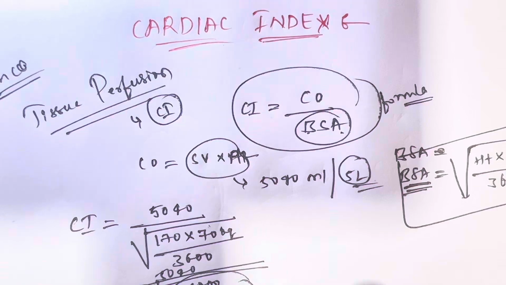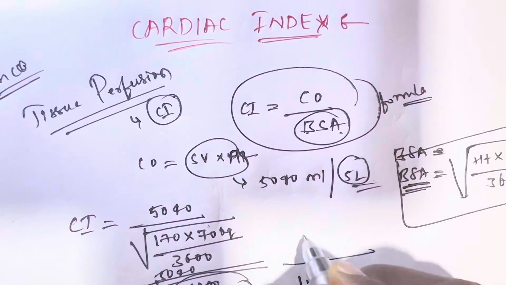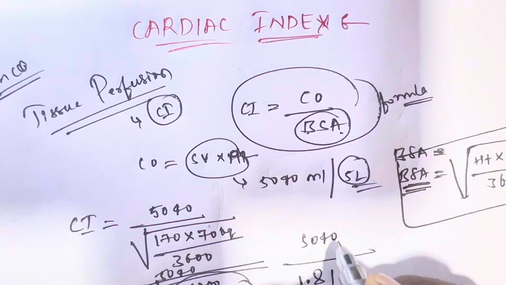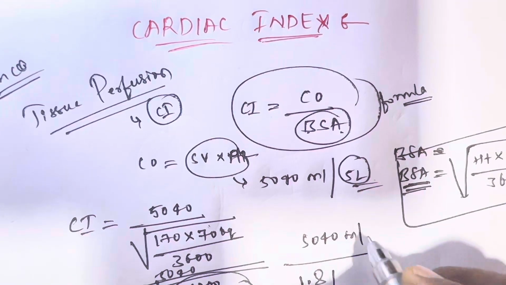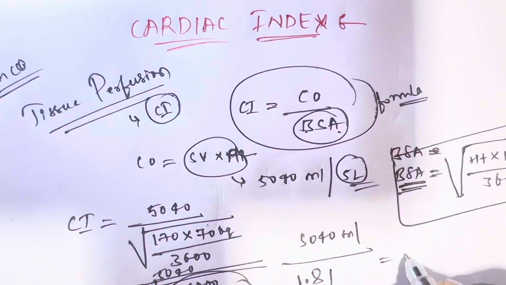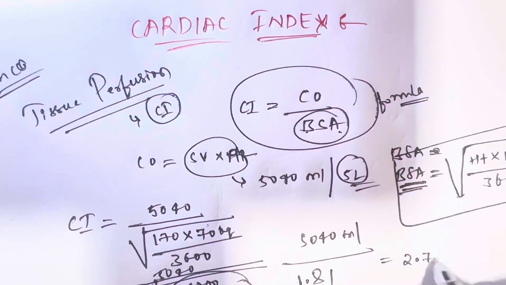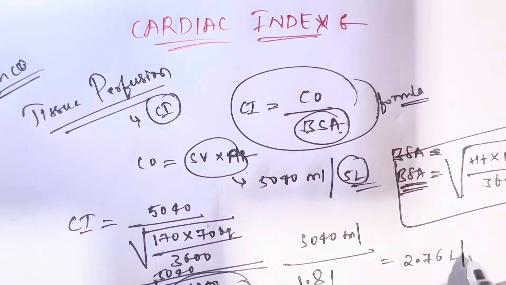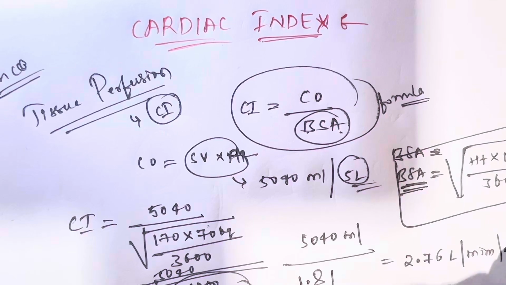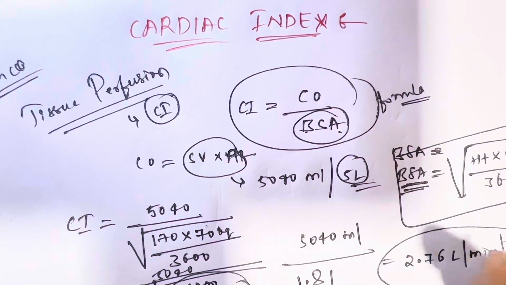So the body surface area comes around 1.81. Dividing the cardiac output 5040 by it, the normal is around 2.76 liter per minute per meter square. This is the unit of the normal cardiac index.